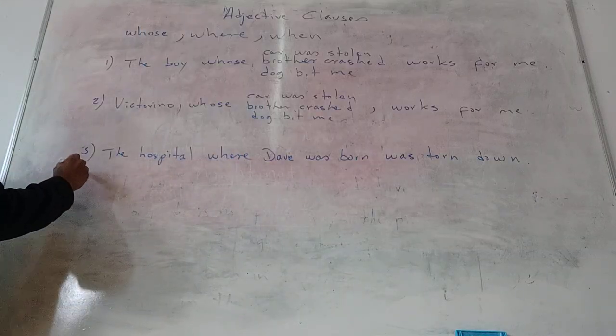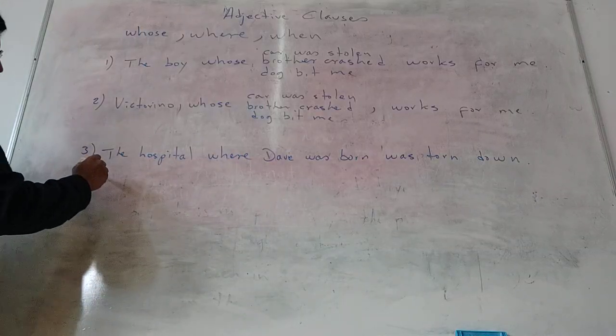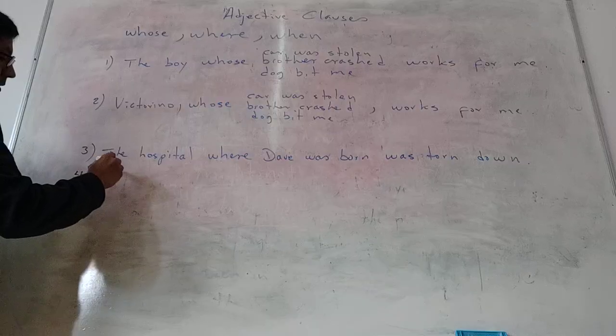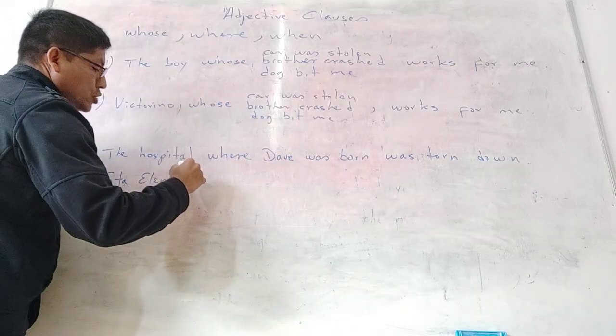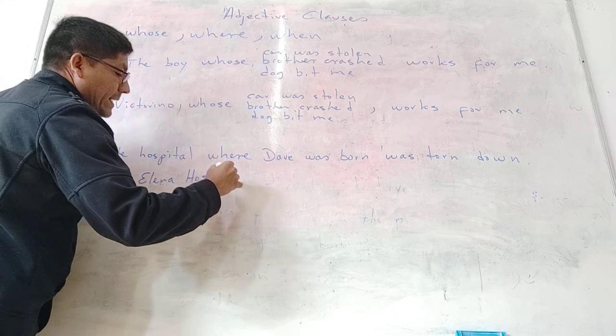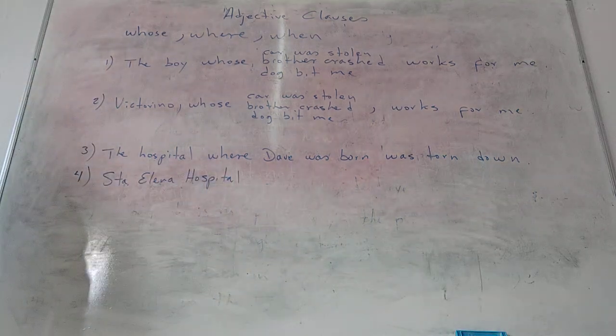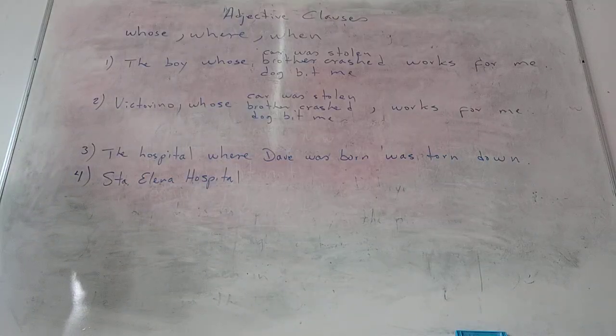Anyway, and number 4, I will say, Santa Elena Hospital. Now I'm mentioning the name of the hospital. Yes? So my information can be between commas.